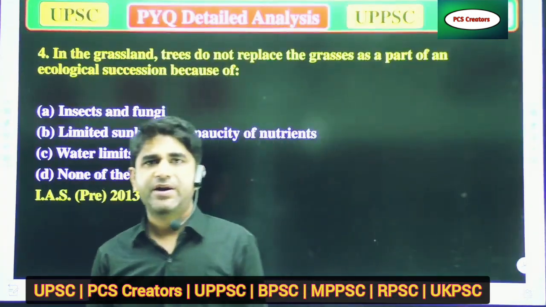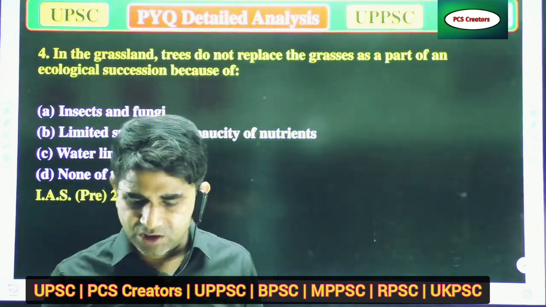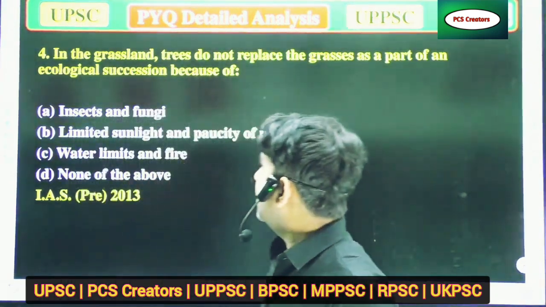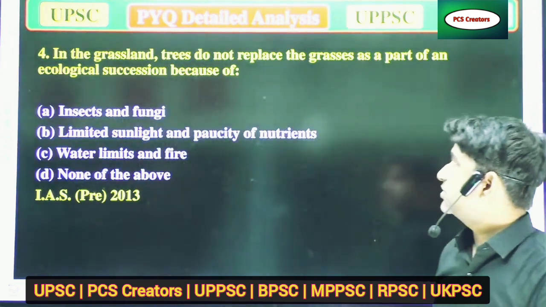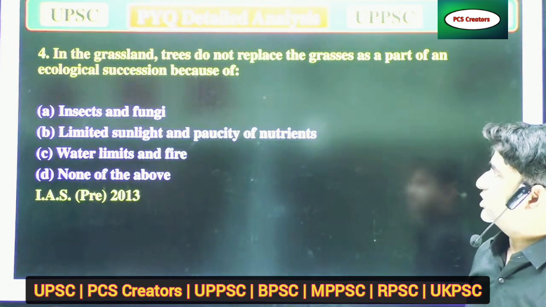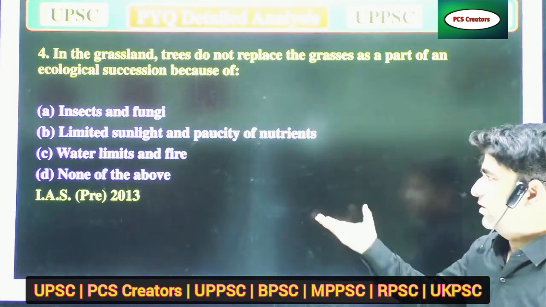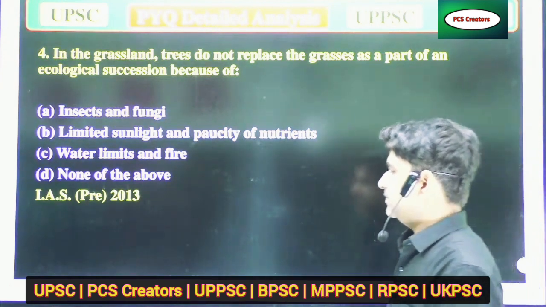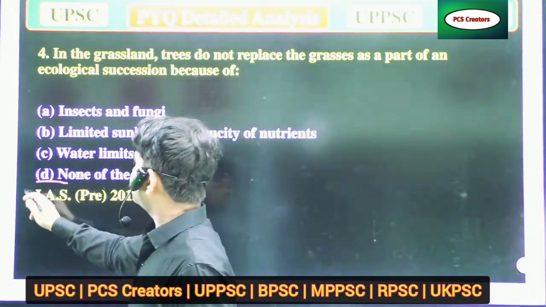Our next question is: in the grassland, trees do not replace the grasses as a part of ecological succession, because of what? It is also important.